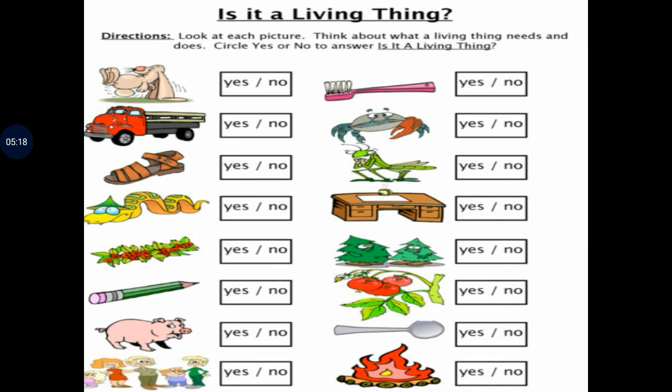Here are some questions to understand the concept of living things and non-living things. Here some pictures are given. You have to look at each picture and think about what a living thing needs and does. Click yes or no to answer whether it is a living or non-living thing. Here you can see some pictures: dog, truck, shoe, snake, brush, crab, grasshopper, table, and other examples. If they are living things, we have to put yes. If they are non-living things, we have to put no.